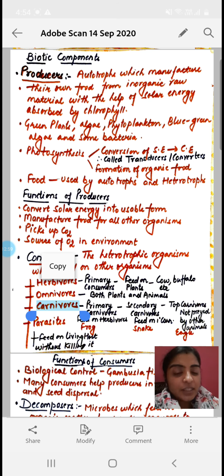And the second main step of photosynthesis is the formation of organic food. The food is prepared by photosynthesis. Okay, so that food is used by autotrophs as well as all the heterotrophs. They are dependent on this food directly or indirectly. So let's discuss the functions of the producers. Producers convert the solar energy into the usable form, that is the chemical energy, or we can say food.